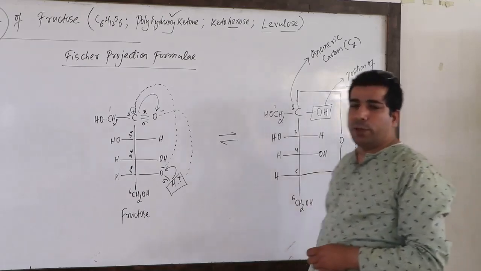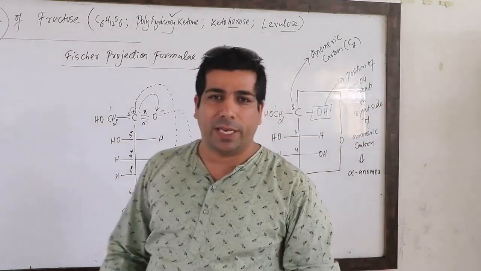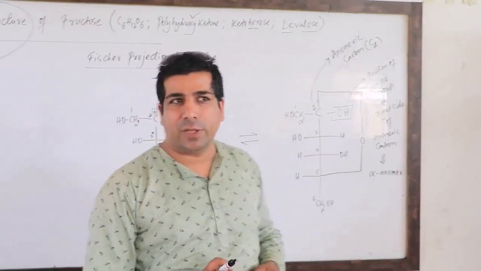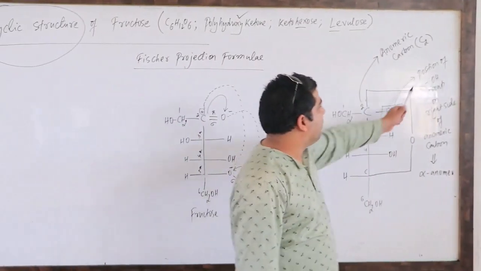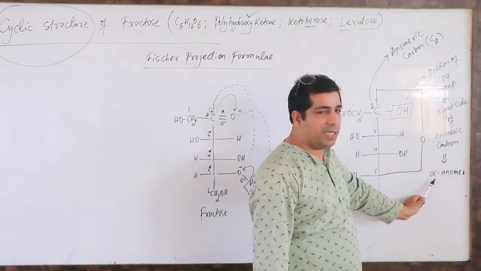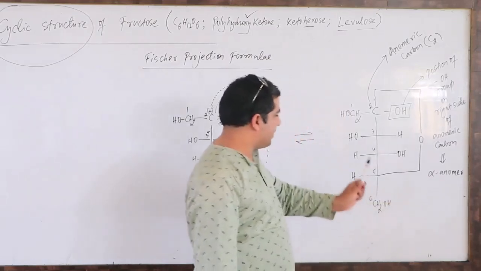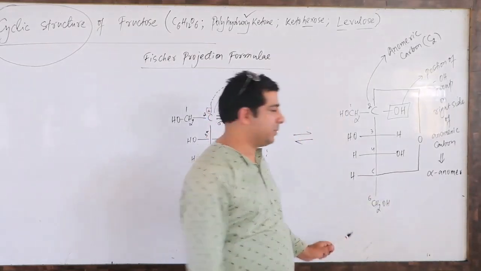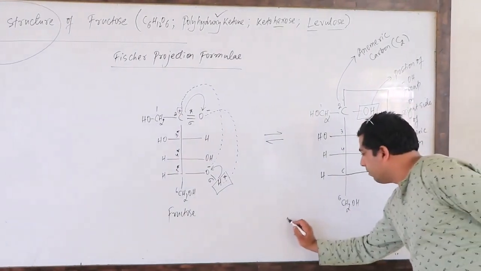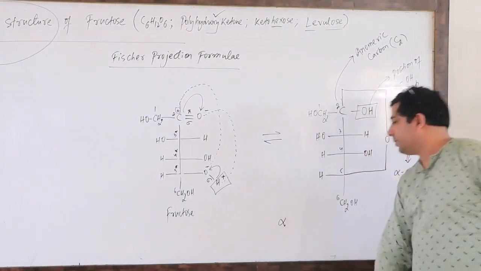In case of glucose, first carbon was the anomeric carbon, correct? But in case of fructose, second carbon is the anomeric carbon. And see here, the position of OH group on right side of anomeric carbon gives me alpha anomer. So this guy is alpha form. So I will write down for this thing, this is your alpha. Correct?